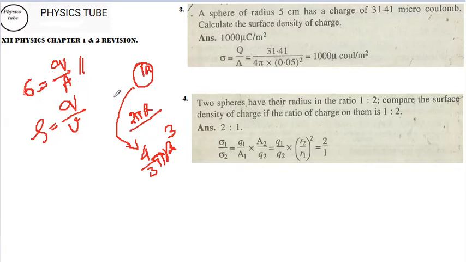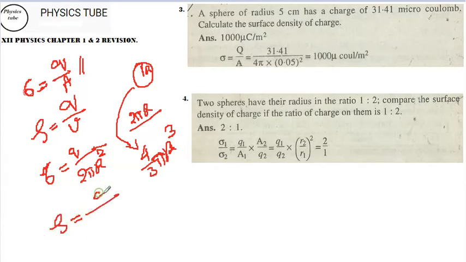So for a spherical structure, if Q is the charge on the sphere, then sigma is equal to Q by the area, 4 pi r square. That is my area, and the volume charge density, rho, is equal to Q by 4 by 3 pi r cube.